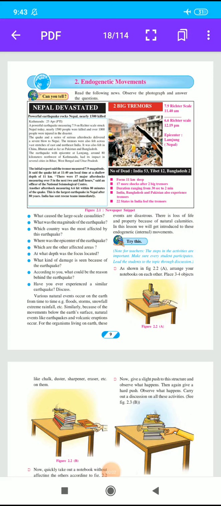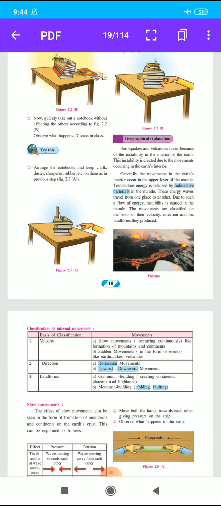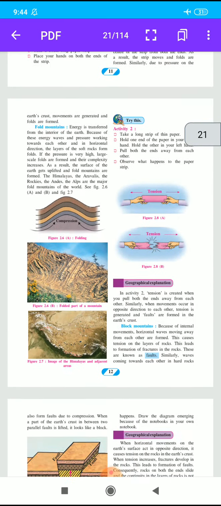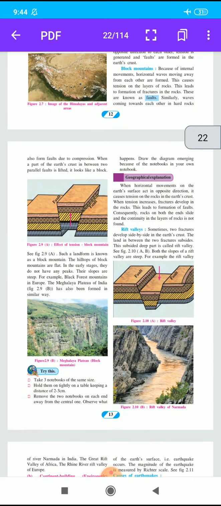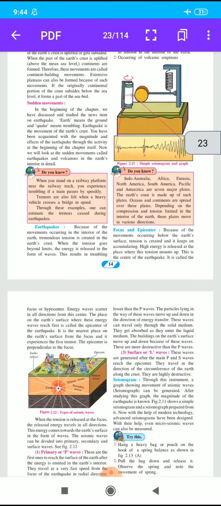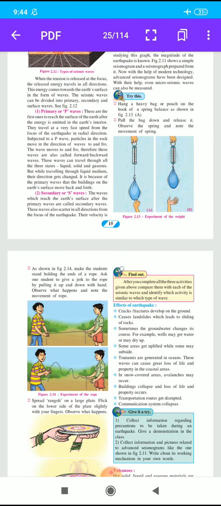In the last video we started the second lesson of geography, endogenetic movements. In this lesson, in the last video, we completed some points: geographical explanation, slow movement, fold mountains, then block mountain and rift valley. And the last point is the effects of earthquake. What are the effects of earthquake?